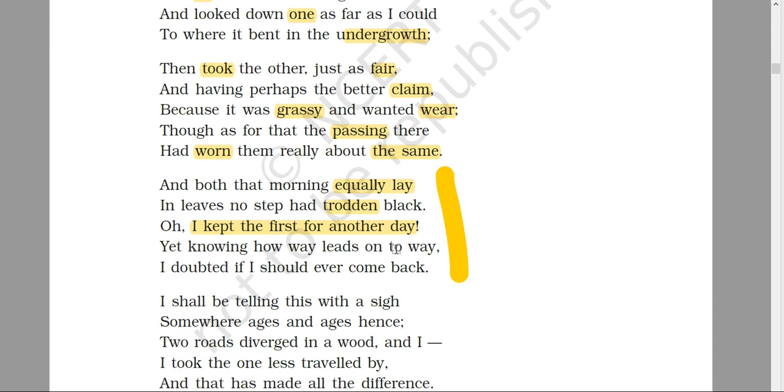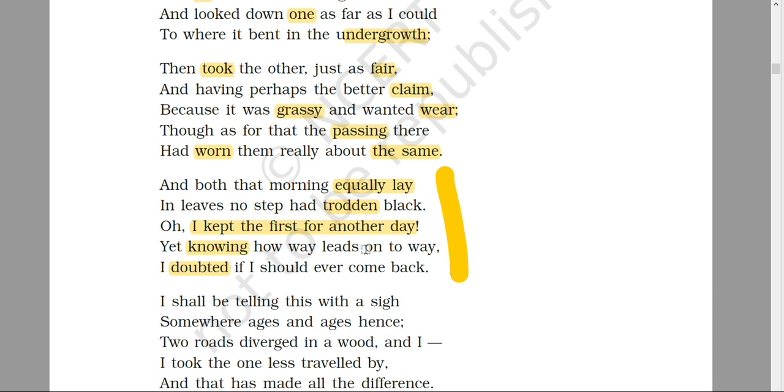"Yet knowing how way leads on to way," and yet he knows, the poet knows how the way leads on to way. It means he knows where his decision would take him. "I doubted," and he had doubts in his mind. Even he knew perfectly well that if he chooses one road, he should not come back to choose the second one.